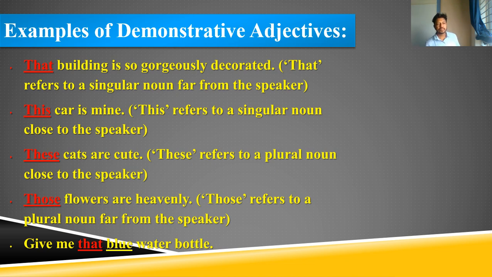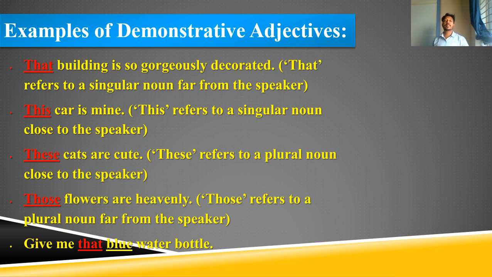So, this book is mine. So this is near to me. In this case, which is in my hand, which is near to me, in that case we use this. And something which is not nearby you, which is far from you, in that case we use that. It is in the singular sense.